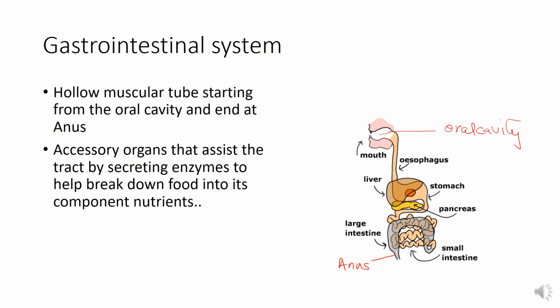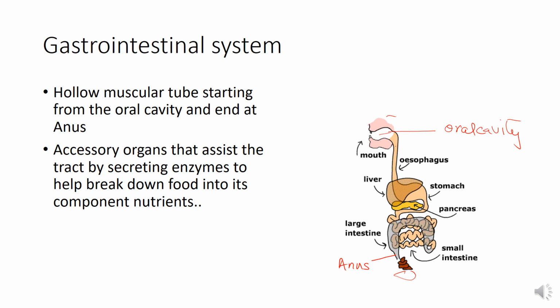So the gastrointestinal system consists of a hollow muscular tube starting from the oral cavity and ending at the anus. Now the various parts of this tube are the oral cavity, then the pharynx, esophagus, stomach, small intestine, large intestine, and this large intestine is ending at the region of anus.